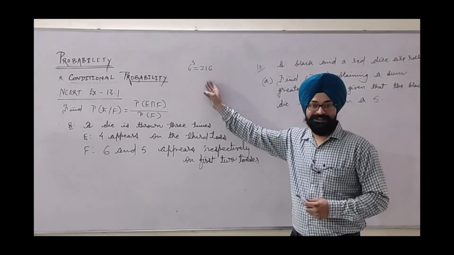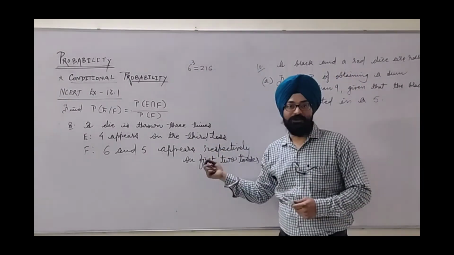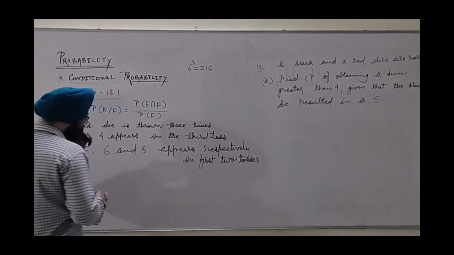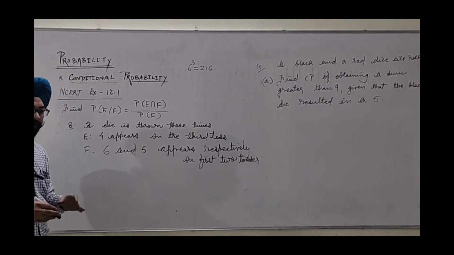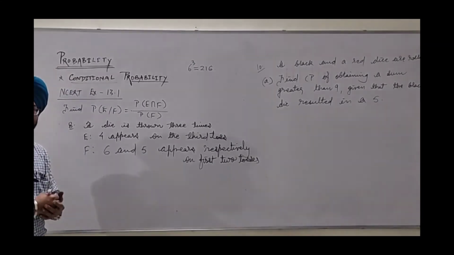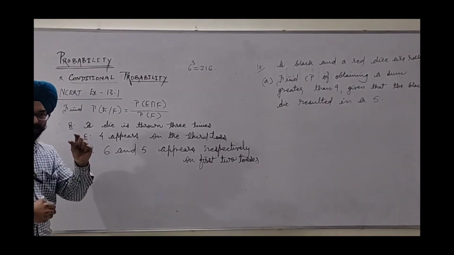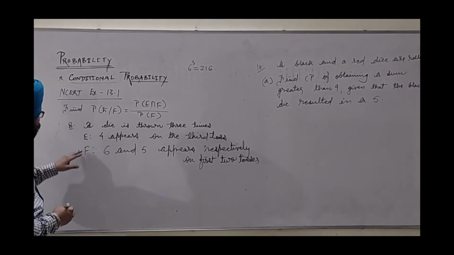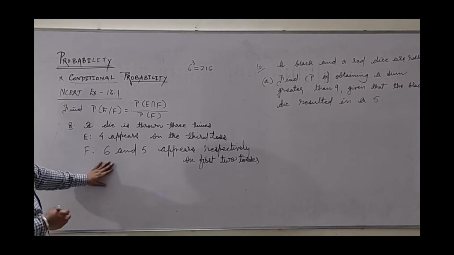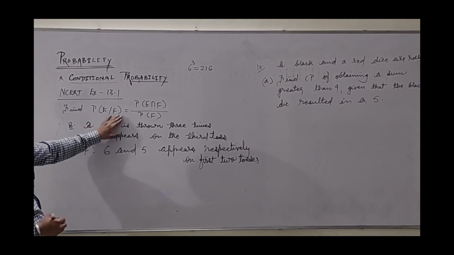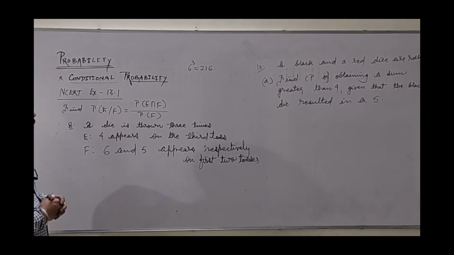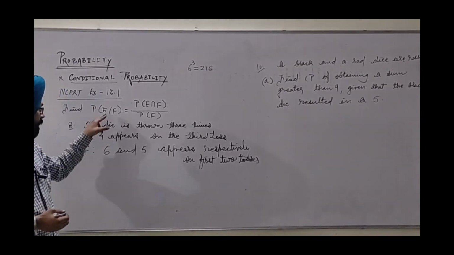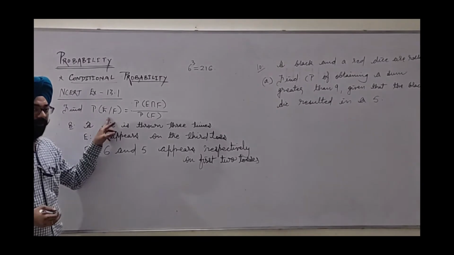216, we cannot shortlist. Now we have to use some shortcuts so that we can find it out easily. There is no requirement of writing all the outcomes. Only the number matters. How will we solve this question? Let's start. First of all, as we require in this question also, E on F. According to the book, it is up to question number 9. We need the conditional probability of E on F.